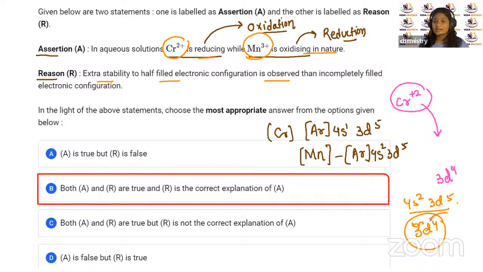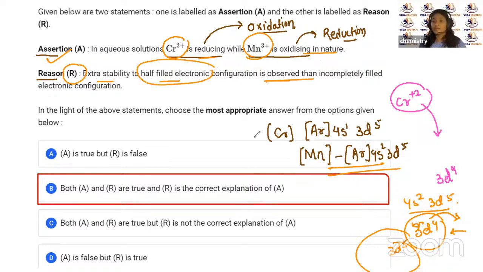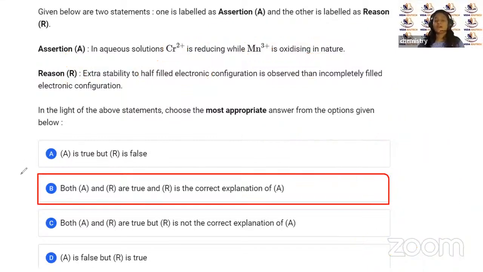So it will try to become what, children? 3d5, by gaining one more electron, because those electronic states are more stable. So that's why this statement is correct. And why are they gaining or losing? Because we know that half filled configuration is more stable as compared to the incompletely filled electronic configuration. That's why both A and R are true, and R is the correct explanation of A, right? Okay.